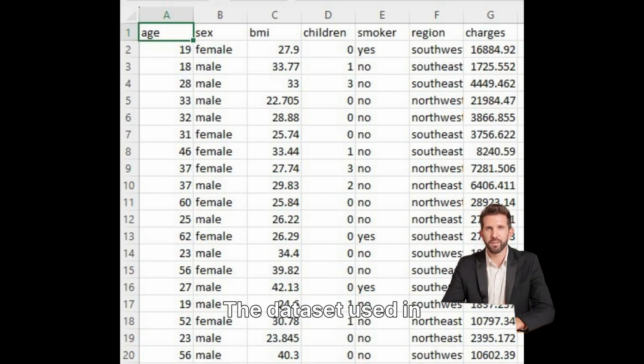The dataset used in this project is insurance.csv, which contains over 1,300 rows of real-world insurance entries. It includes 7 important columns: age, sex, BMI, number of children, smoker yes or no, region, and charges, which is the target variable. This dataset gives us the perfect opportunity to apply statistical analysis, visualization, and machine learning.